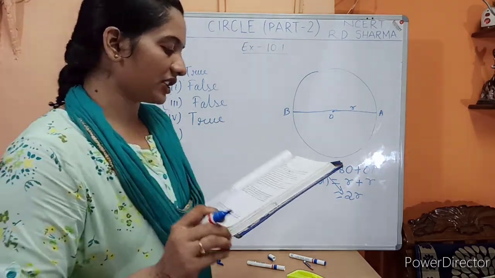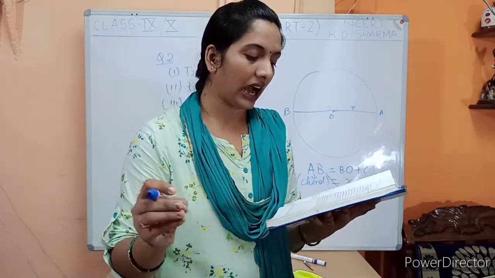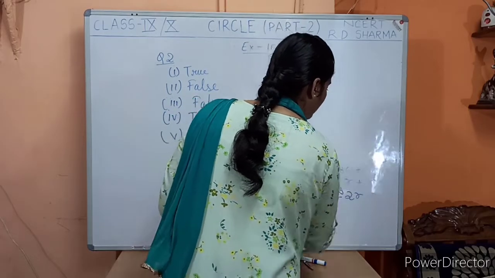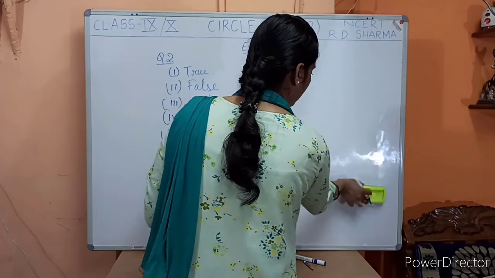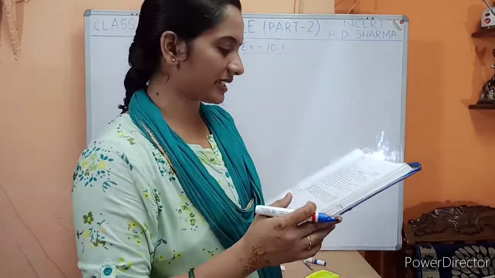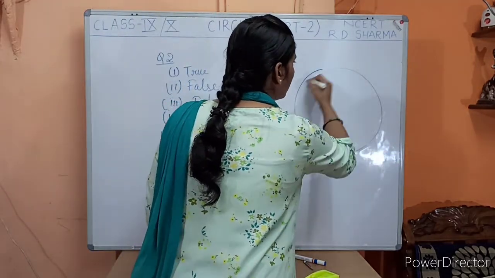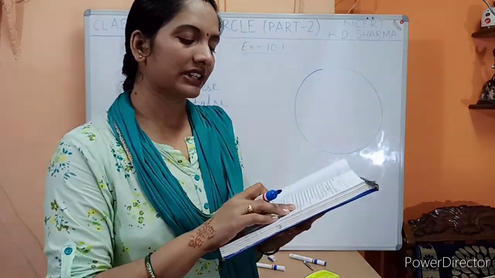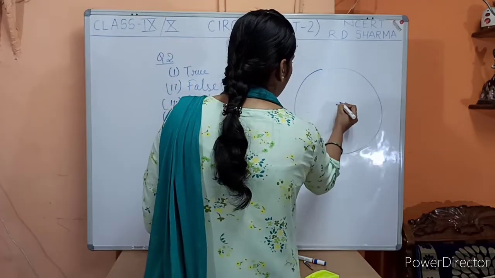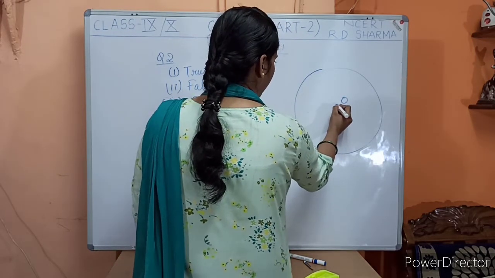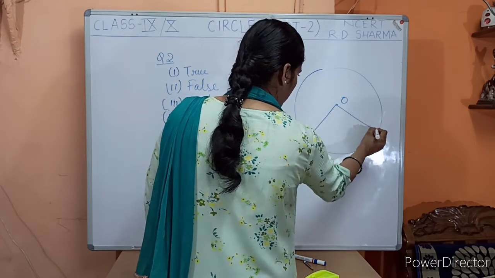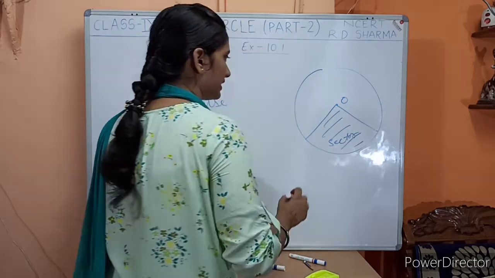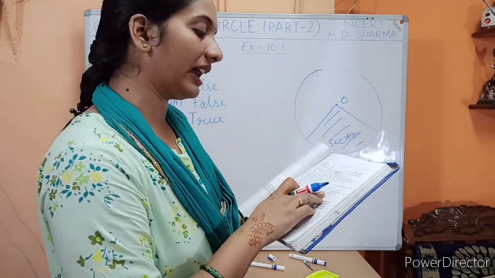A sector is the region between the chord and the corresponding arc. Okay, fine. Let me draw the figure. I hope the statements are more clear when you see the figures and the explanation of that particular statement, right? So this is the circle, and sector is the region between the chord and its corresponding arc. Okay, so let us suppose this is the center, this is the sector.